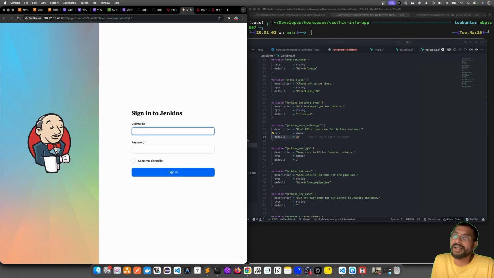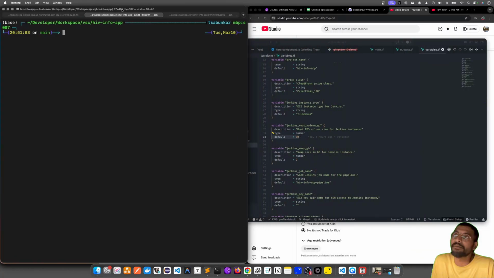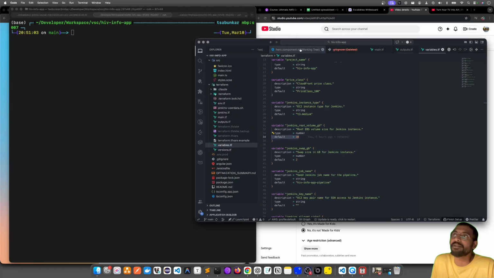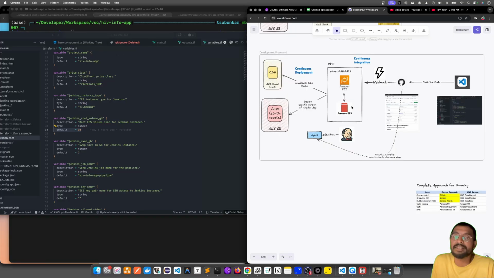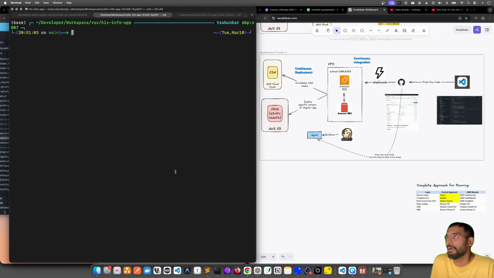Either I can go back, change the volume, basically take a snapshot of this EBS, and then edit it to 20 GB. From the snapshot I can make back the volume, and then I can attach this volume back to EC2. I can do that, or I can do the other way around. I can just destroy the Terraform.